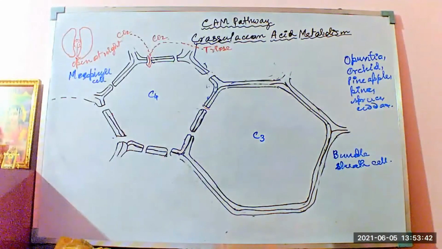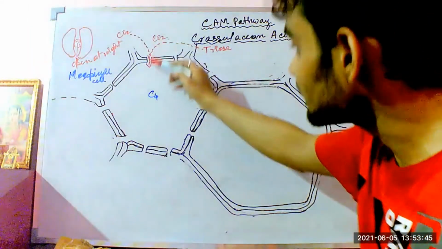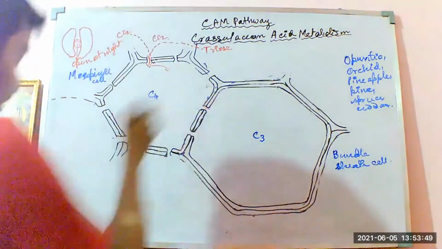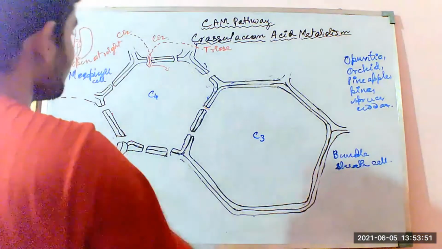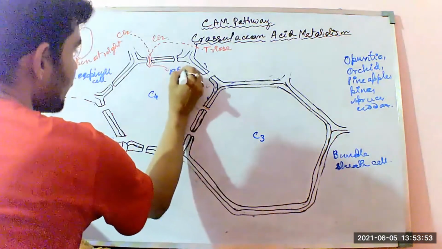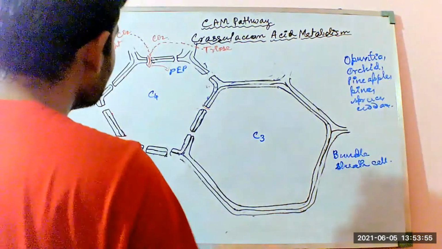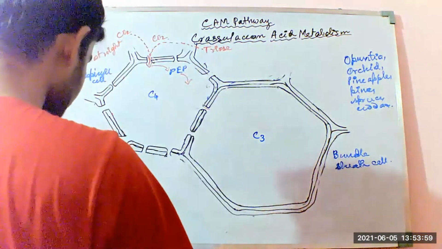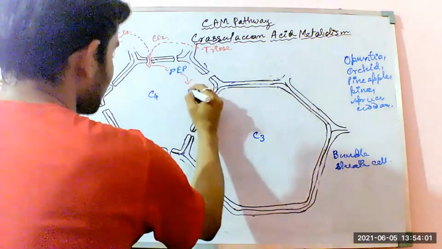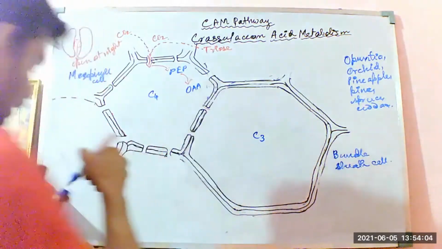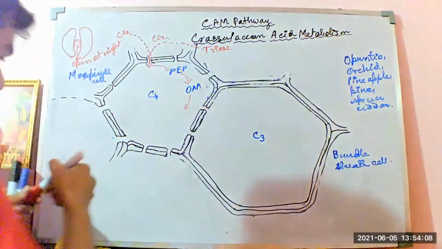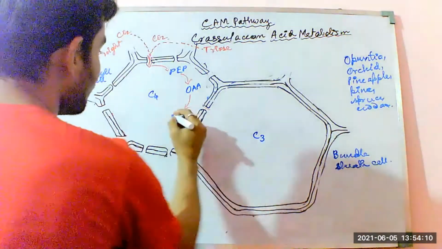Because the CAM plants, unlike other normal photosynthetic plants, first fix the CO2 with phosphoenol pyruvate, PEP, and then through the C4 pathway it is converted to oxaloacetate, OAA, and the oxaloacetate is converted again to malic acid.